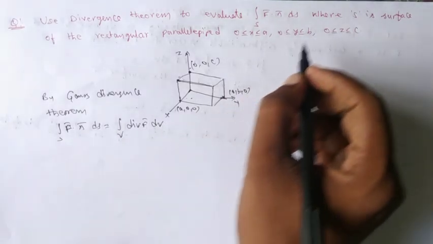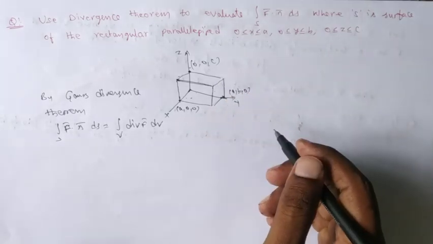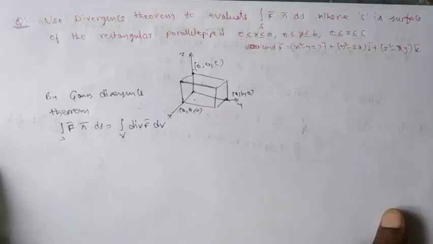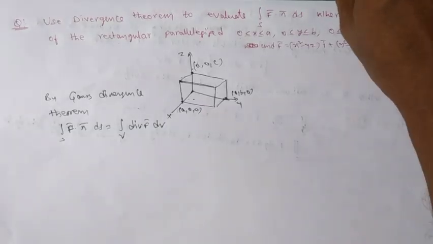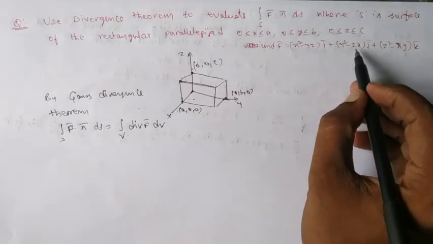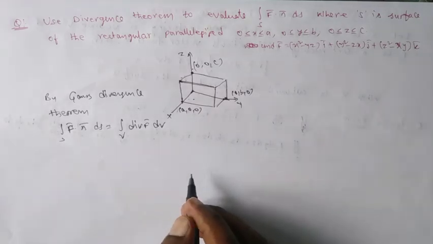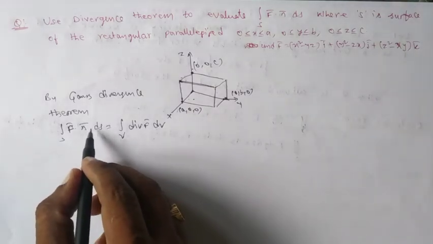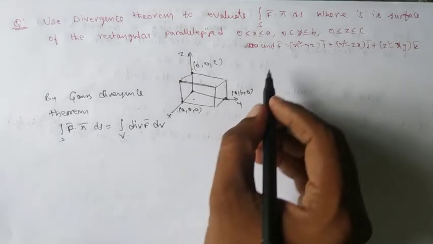Div f bar. Observe the function written here: f bar equals (x square minus yz) i bar plus (y square minus zx) j bar plus (z square minus xy) k bar. So that may be taken here. To evaluate this integral of f bar dot n bar dS, I am first converting it into the volume integral. So first I want to calculate div f bar.